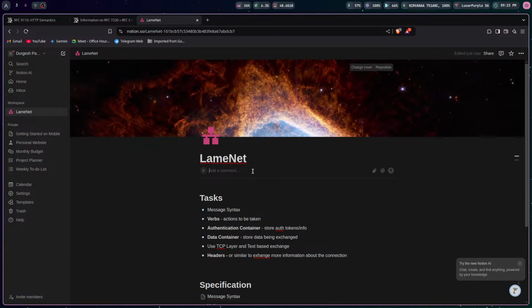Yeah. So custom text based chat protocol build inspired from HTTP RFC and implemented using GoLang. I think that should be right.